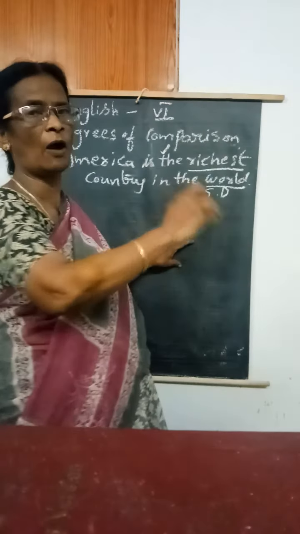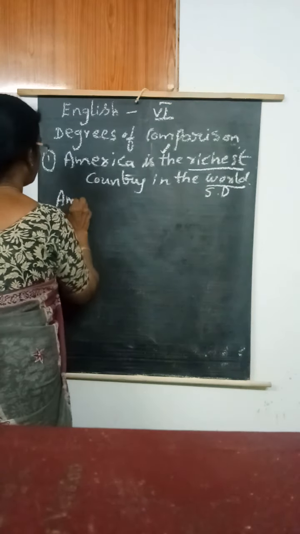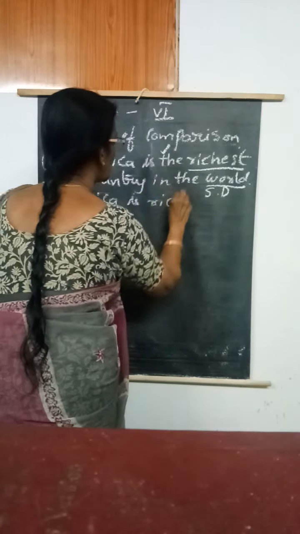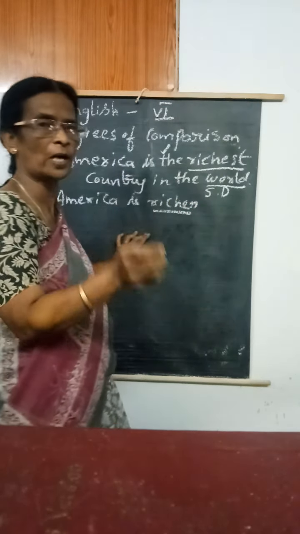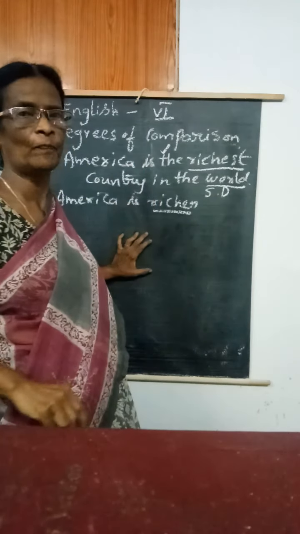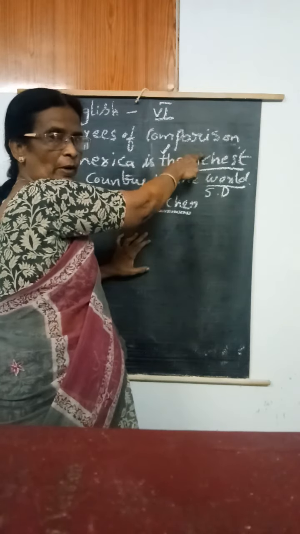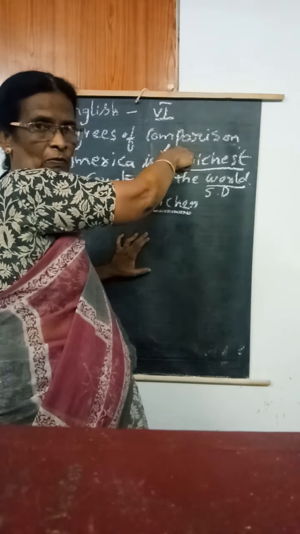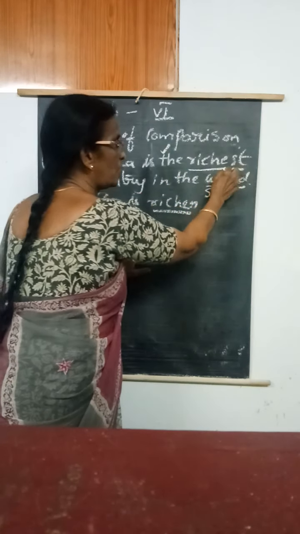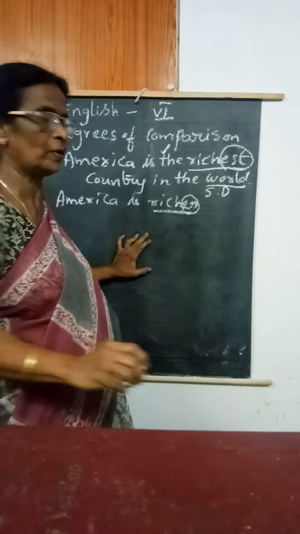This superlative degree, how we have to change into comparative degree. America is richer. Here what I use? Am I kept the? No. Only the should be in the superlative degree. So here richer. While you are writing, you have to remember what degree you are writing. You learned in 3rd, 4th, 5th classes: EST ends the superlative degree and ER ends the comparative degree.